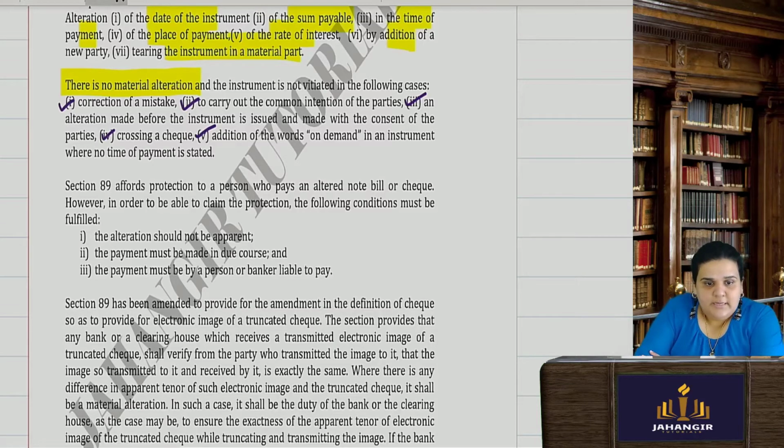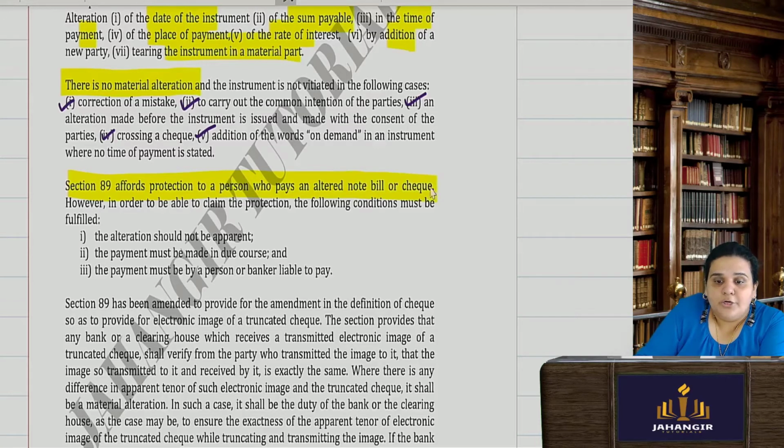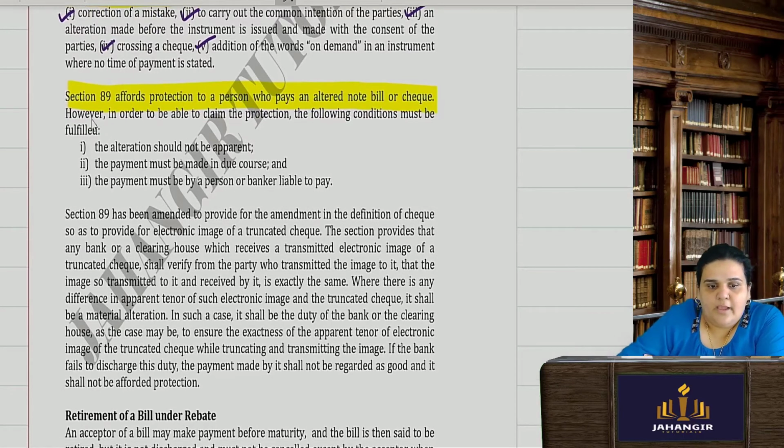Section 89 provides protection to a person who pays on an altered note, bill or check. So what protection is given to that person who goes ahead and makes the payment on an altered negotiable instrument? However, in order to be able to claim the protection, the following conditions must be fulfilled. First, such alteration should not be apparent on the face. If it is apparent, then why did he make the payment? You can't see. Something like that. The payment must be made in due course. The payment must be made by a person or a banker liable to pay.